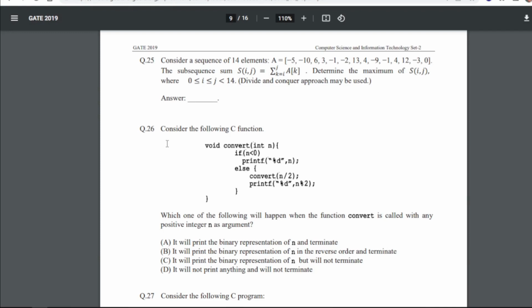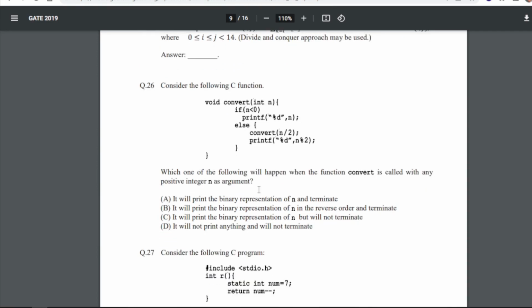Consider the following C function, void convert(int n). If n is less than 0, printf this one, and else this one. Now which one of the following will happen when the function convert is called with any positive integer n as argument?